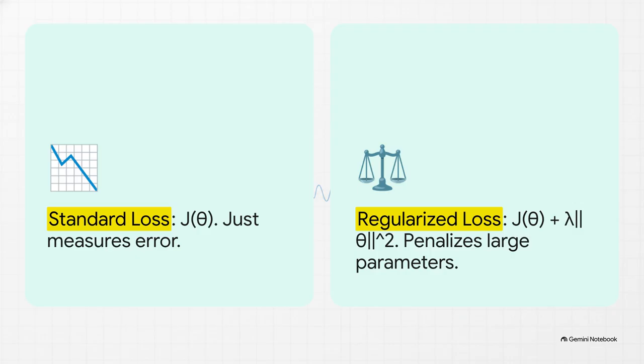On the left side here, you've got standard cross-entropy loss, which just measures error. But on the right, we add a penalty term, lambda times the L2 norm of our parameters. This is L2 regularization. By penalizing large parameters, we're basically forcing the model to find simple, robust patterns instead of complex, hyper-specific ones that only work on the training data.